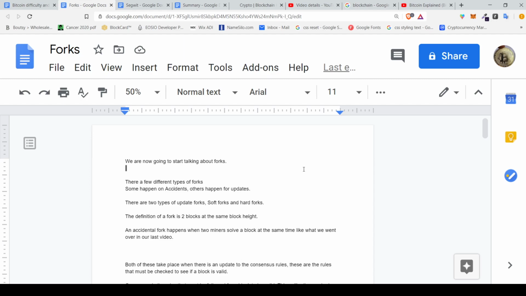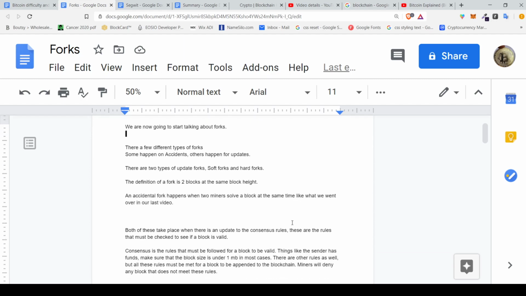The other types of forks both happen when there's an update to the consensus, or the rules that govern Bitcoin pretty much. And these are the rules that all the miners have to follow, and only blocks that follow all these rules can be added to the blockchain. So there are two types of update forks. These are soft forks and hard forks. And the definition of a fork is just two blocks at the same block height.